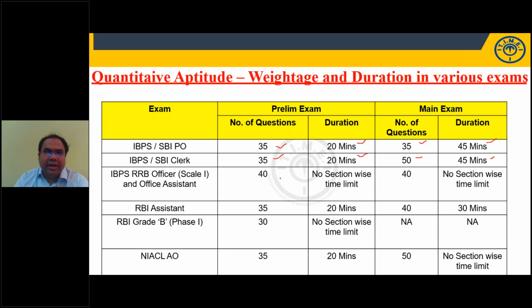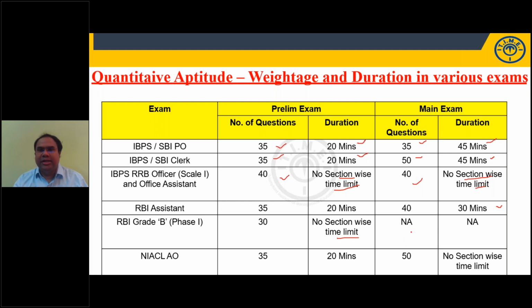RRB officer scale 1 has 40 questions in the prelim exam and 40 questions in the main exam, for officer scale 1 and office assistant. There was no section-wise time limit till last year in RRBs, that is, regional rural banks. Then we have RBI assistant, which most of you will be applying for. You have 35 questions in 20 minutes, and 40 questions in the main exam to be solved in 30 minutes. RBI Grade B phase 1 has 30 questions with no section-wise time limit. That means we have to divide the time based on the total time available.